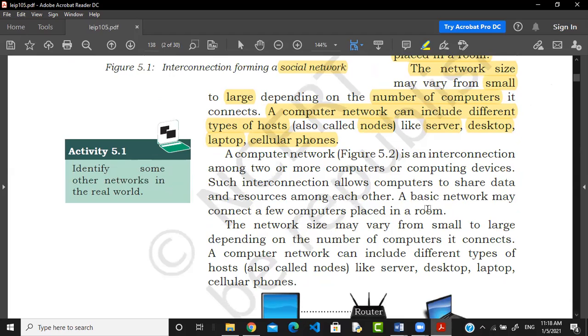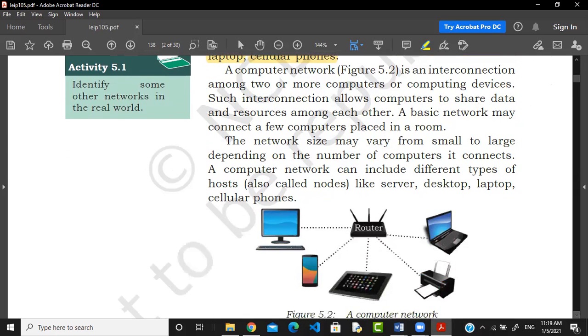Basic network, this is the same. Network size may vary from small to large depending upon the number of nodes. So this is the same paragraph they have written, by mistake might be possible.